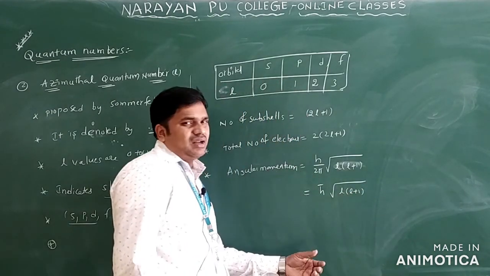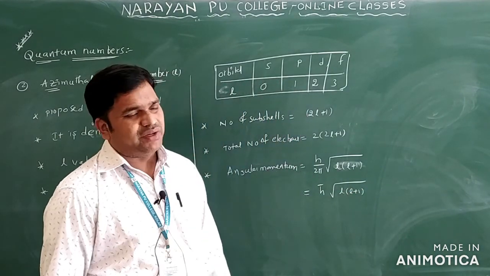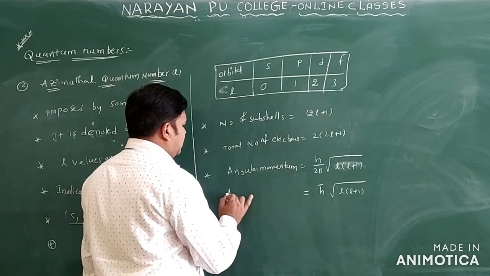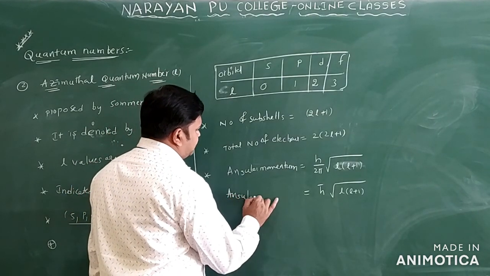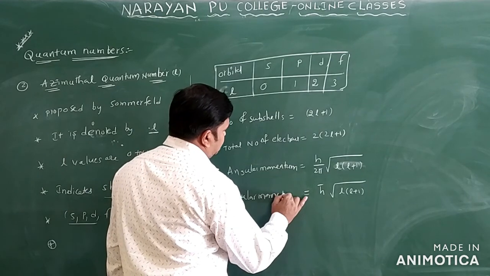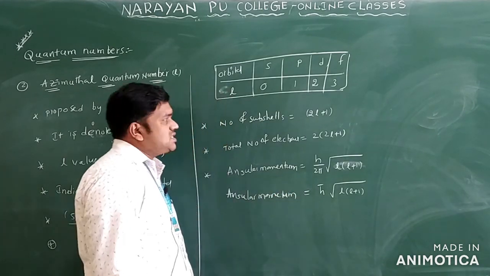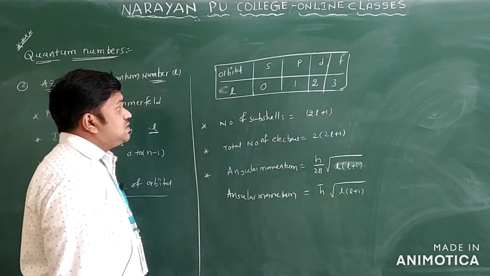What is h bar? It is h by 2 pi. This is the angular momentum, and this is regarding the azimuthal quantum number.